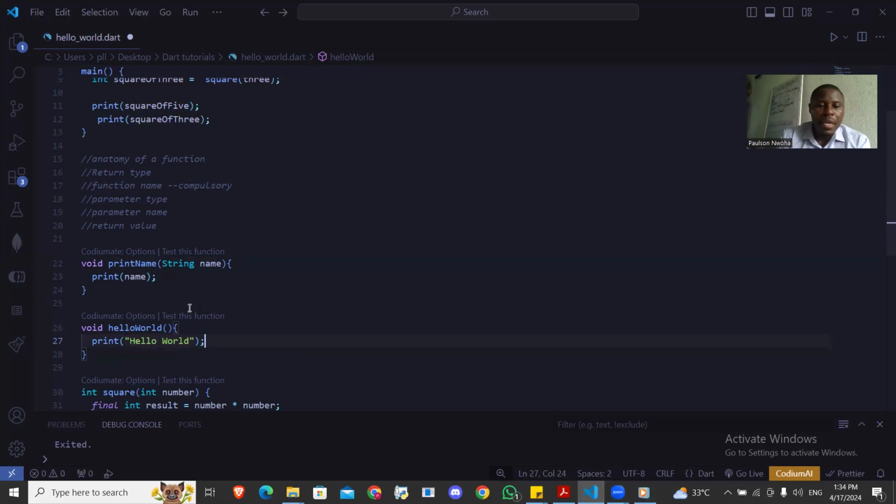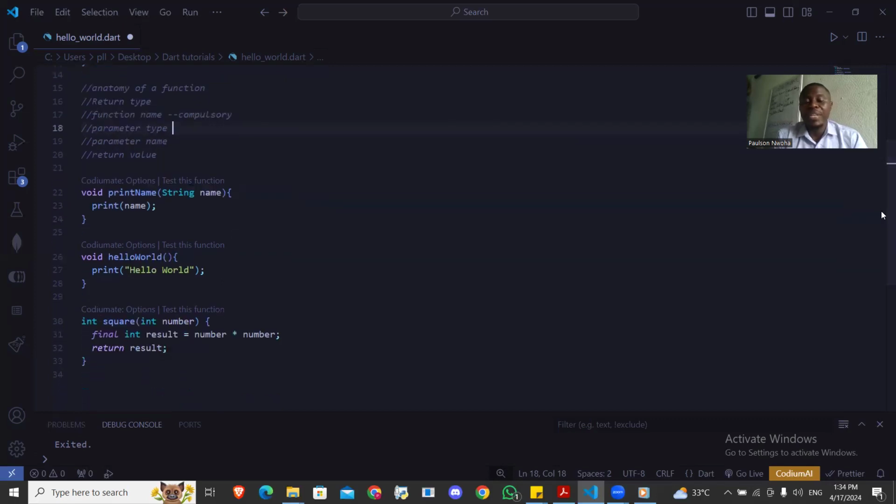Okay, so here, parameter type is not compulsory. Parameter name is not compulsory. Return value is not compulsory. Do you understand? But it depends on what your function is actually doing. These three functions I have written here are doing three different things. In the square function, I want it to return something to me because I want to make use of what it has processed for me.